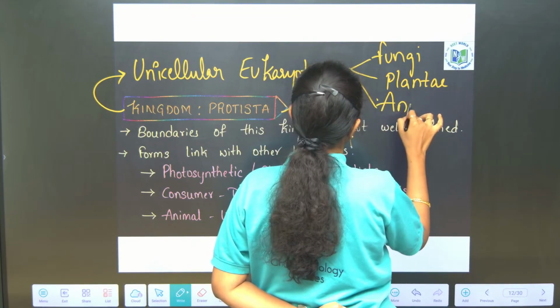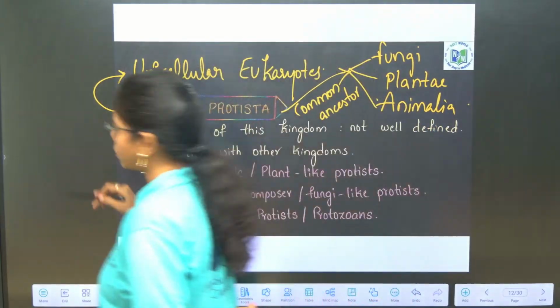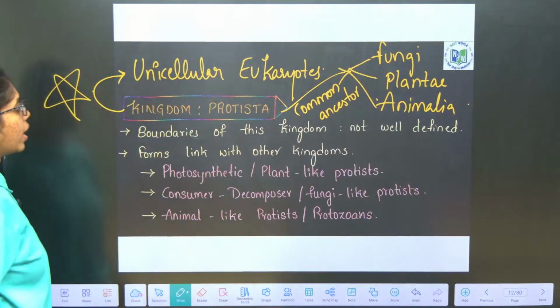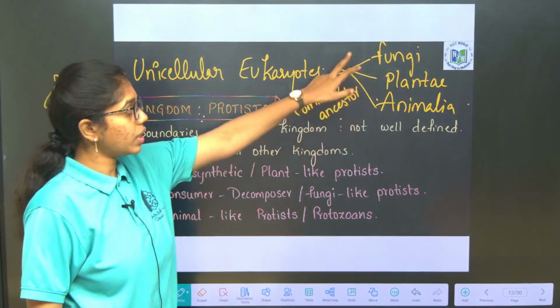These two statements are very important and can be asked in statement based questions. It includes all the unicellular organisms and serves as common ancestor for these three kingdoms.